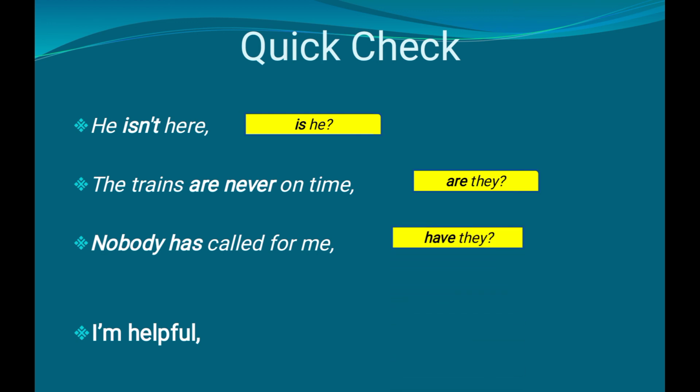Okay. And the next one, the last one, is I'm helpful. That is a positive sentence. So the tag should be a negative one. And here, see, I am. So amn't I. Sometimes we think like this, the answer is amn't I. But the correct form is, instead of using amn't, we have to use aren't. Aren't I. That is the correct form of the answer.